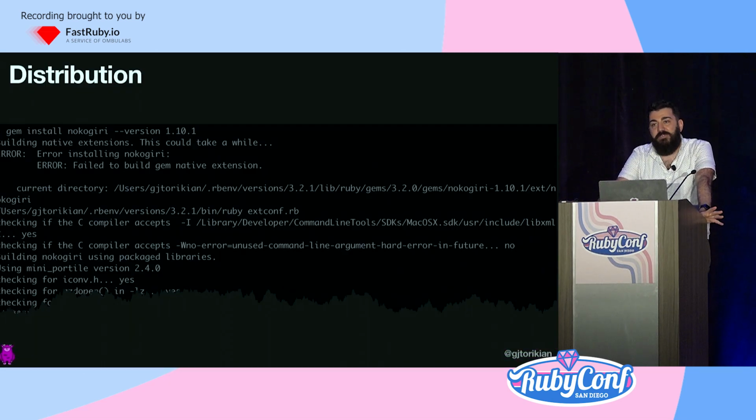So I showed a variation of this screen earlier, about 10 minutes ago, as an example of distribution errors, right? And while this error is 100% legitimate, it still occurs for a lot of C-based packages. For Nokogiri, at least, the problem has been solved.